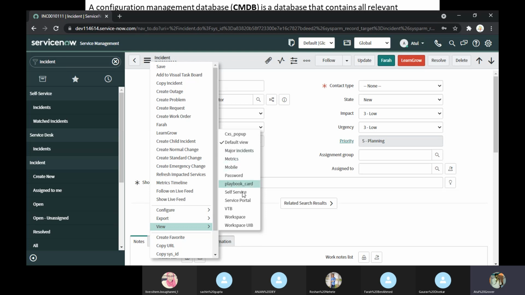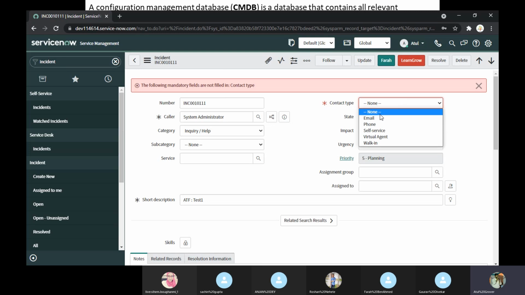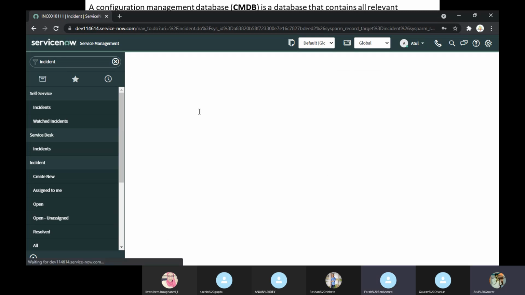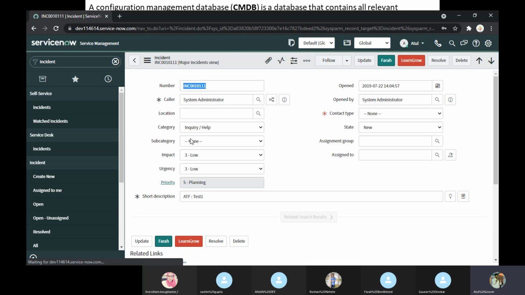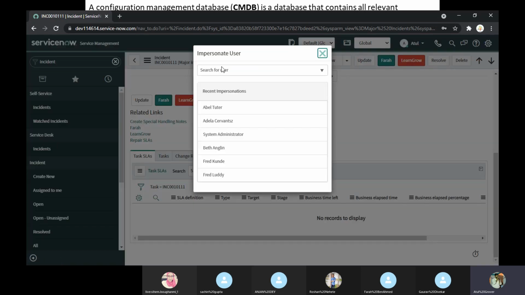Let me open any other view. See, still it is not there. Maybe this view needs to be reset, or let me impersonate the system admin. Okay.